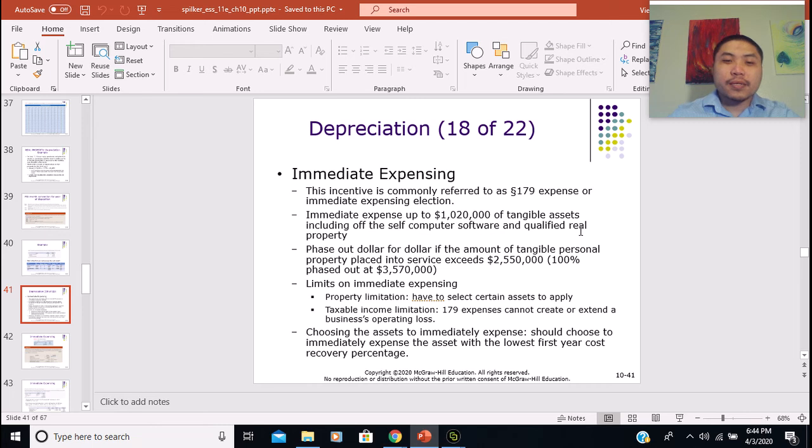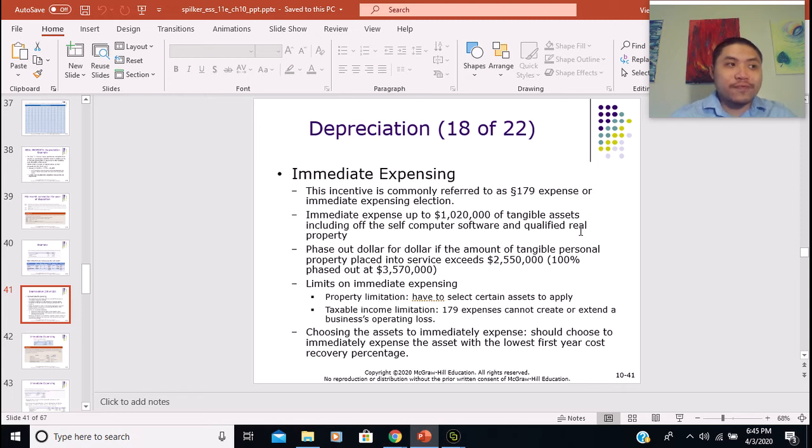Taxpayers can choose different assets that they place into service during the year to apply this expense.